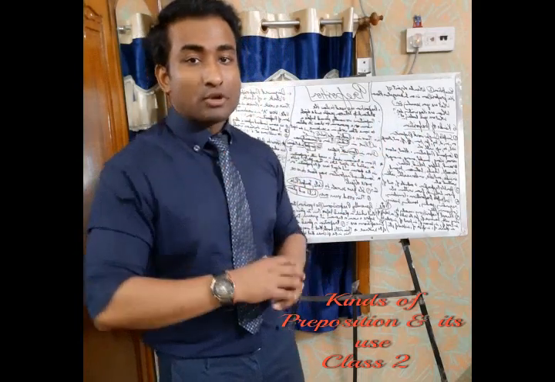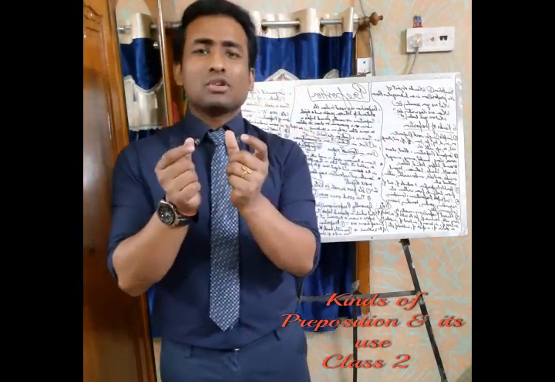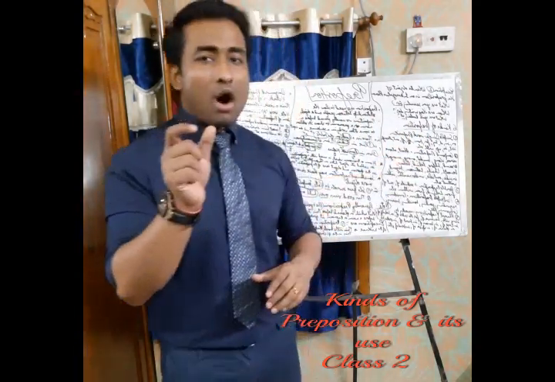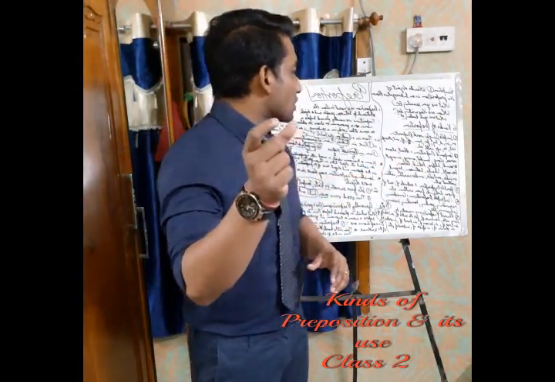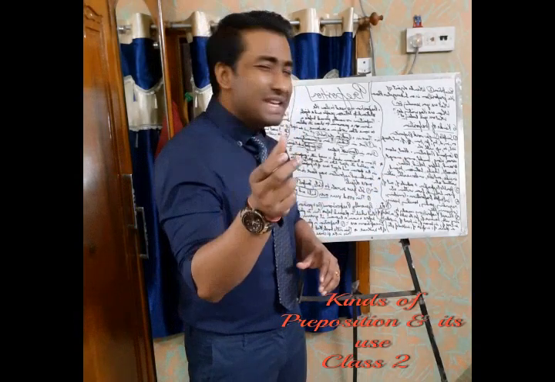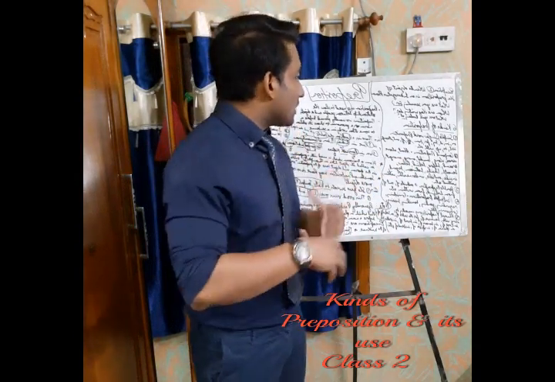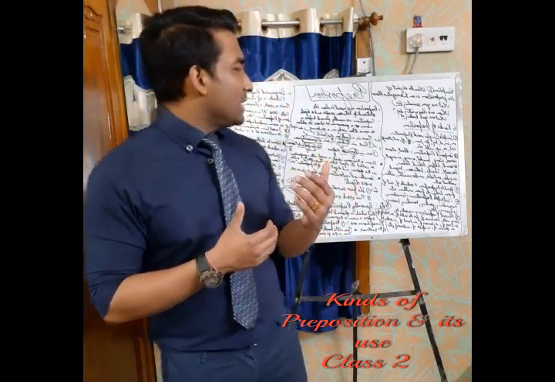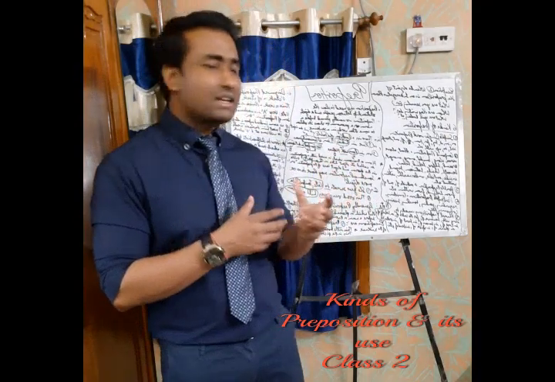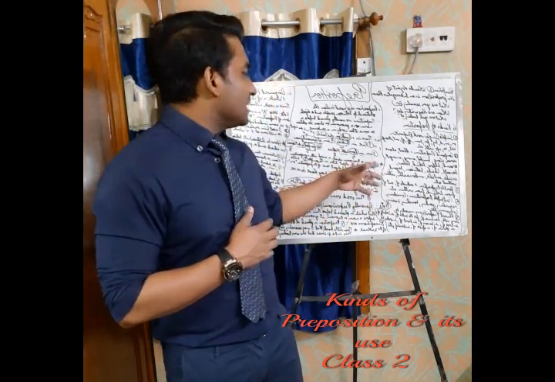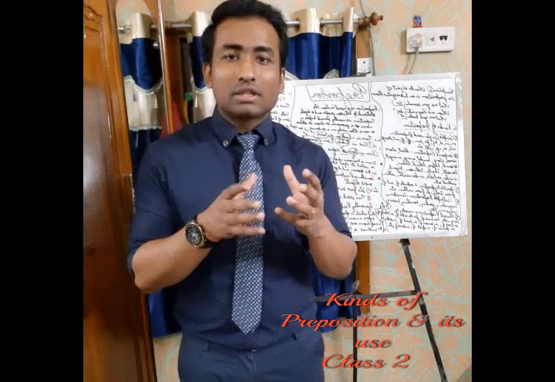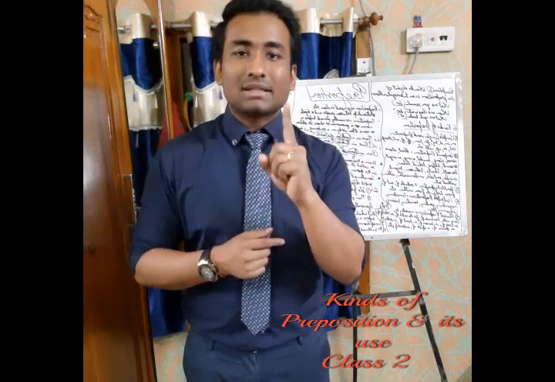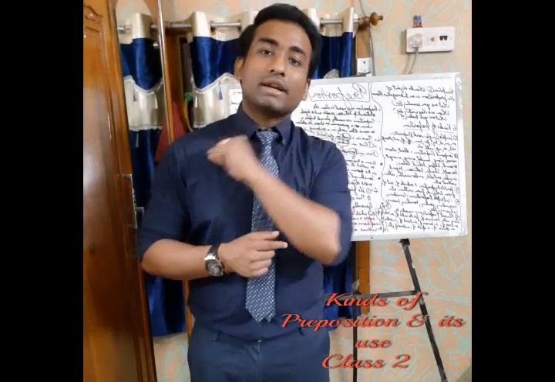Next is your compound prepositions, where compound means two things merged together, right? So here you see about, above, across, along, amidst, among, then around, before, behind, below, beside, between, beyond, inside, outside, then within, without. If you see these words, you will find there are two words combined and made into one single preposition, and that's why we call it compound preposition.